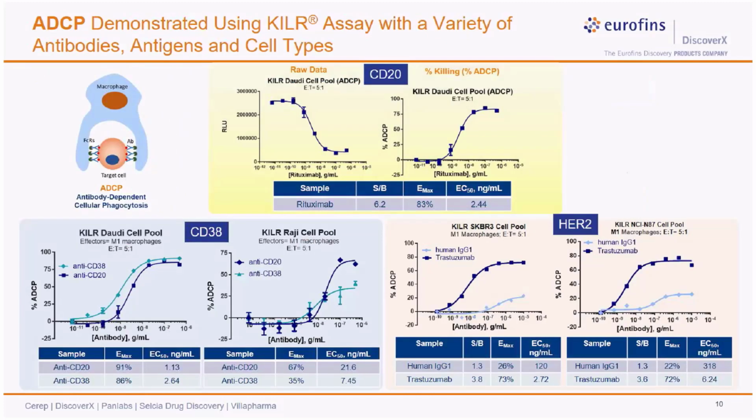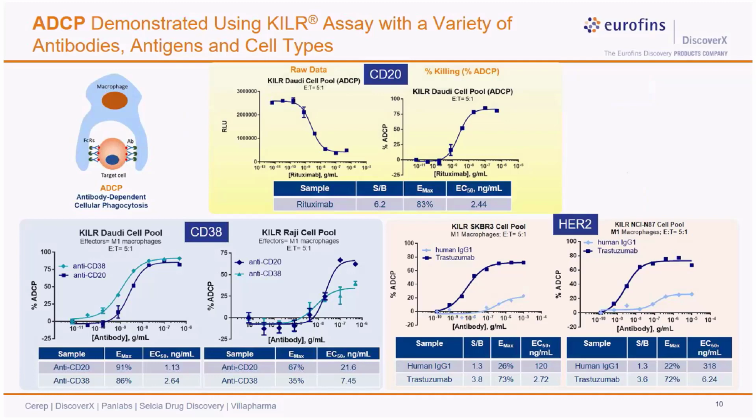Let's look at some of the data sets with the ADCP assay. On the top we have the data with the Dowdy cells, again with rituximab, which is an anti-CD20 antibody. The effector cells used in this experiment are M1 macrophages. The curve on the left is the raw data showing a robust ADCP response with over 6-fold assay window. The curve on the right depicts the data as percent ADCP activity, which is over 75%. Thus it is a very robust assay, as it means that over 75% of the target cells in the assay are undergoing phagocytosis.